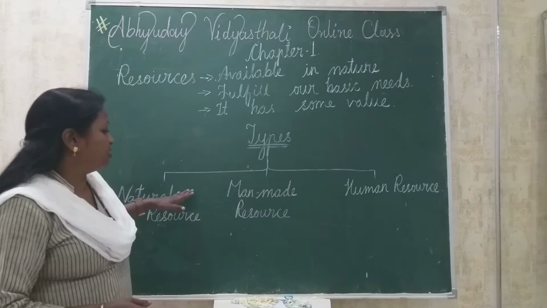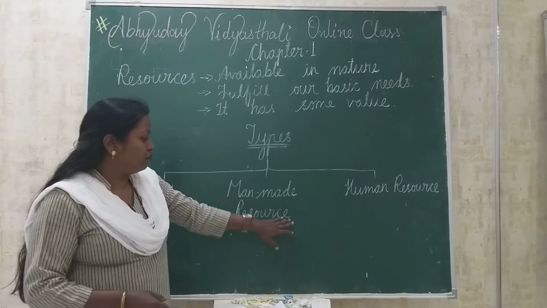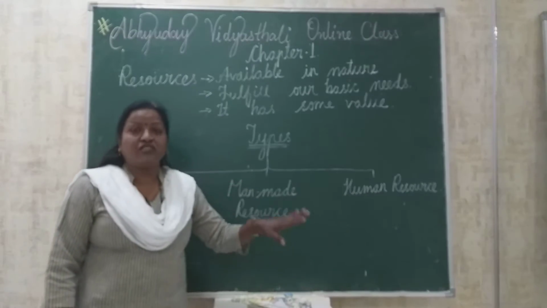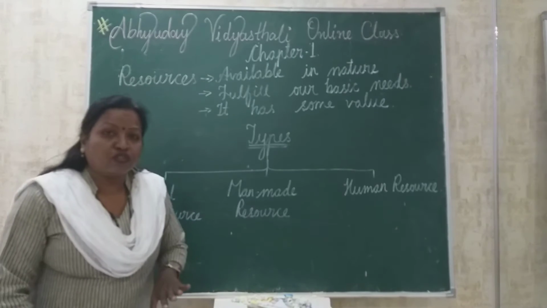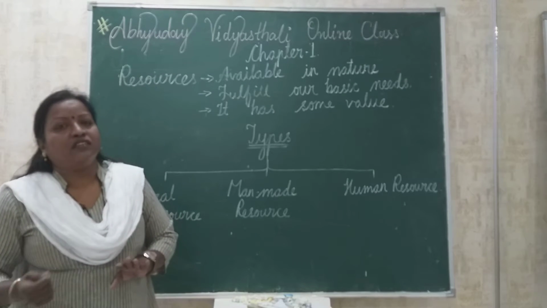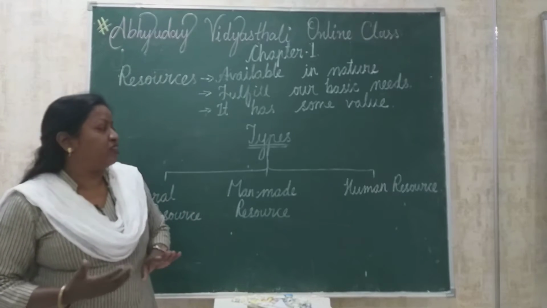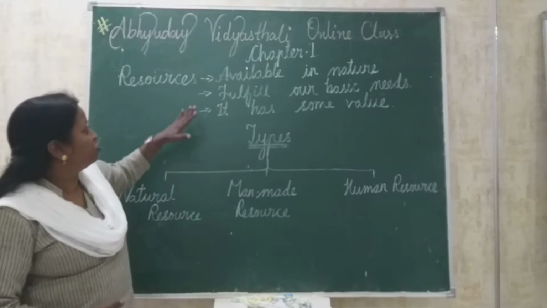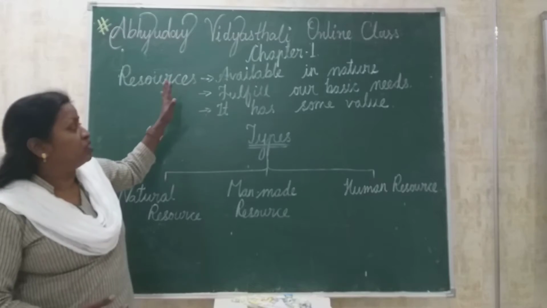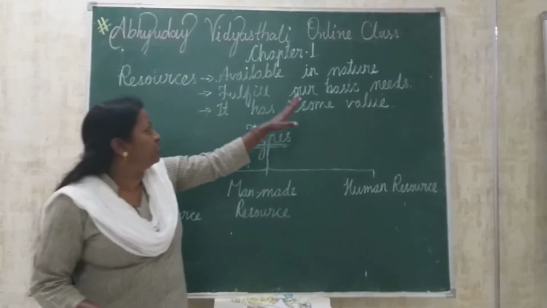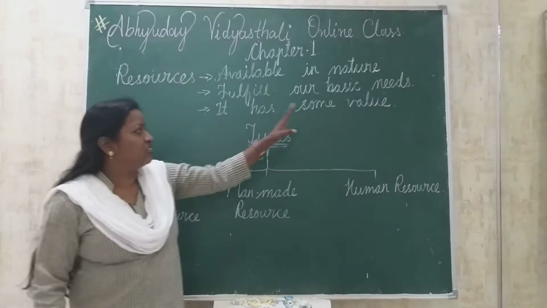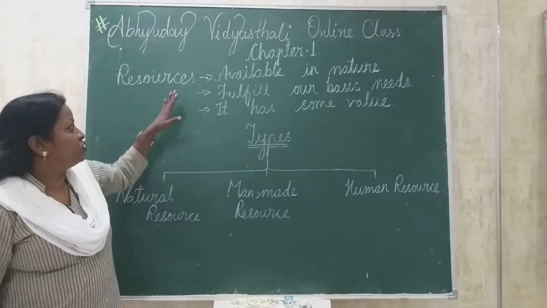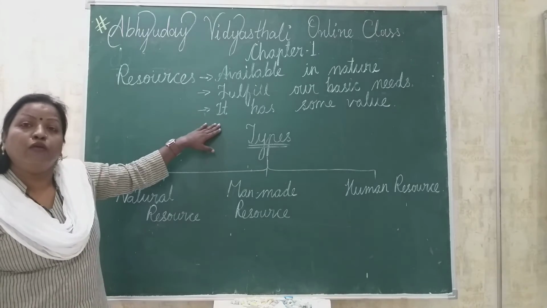First resource is natural resource, second resource is man-made resource, and third resource is human resource. Human resource is itself a resource because they are helping us in different ways. So once again we should move on to the definition of resource. Resources are the things which are available in nature, which fulfil our basic needs and which have some value. In this way resources are defined in these 3 points.